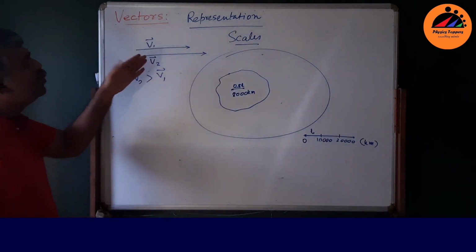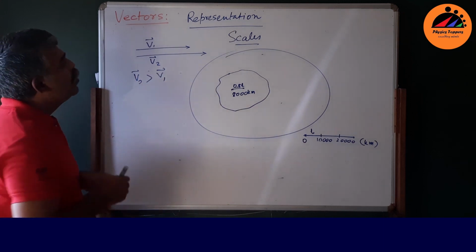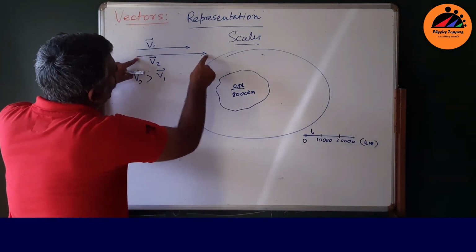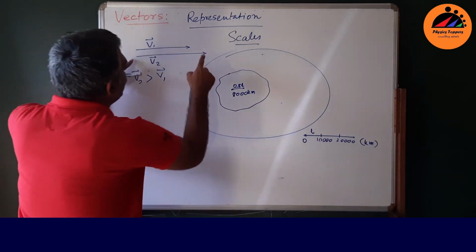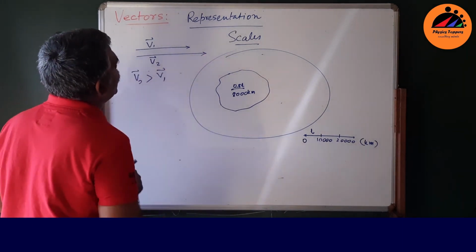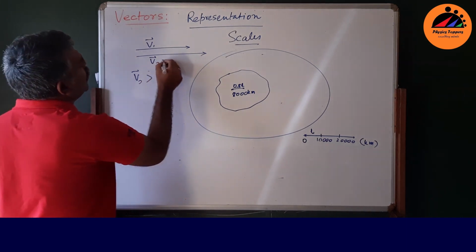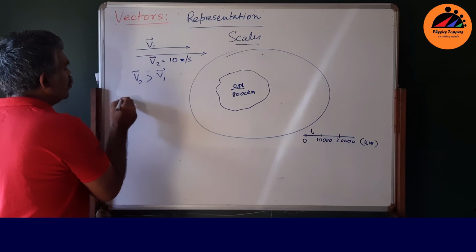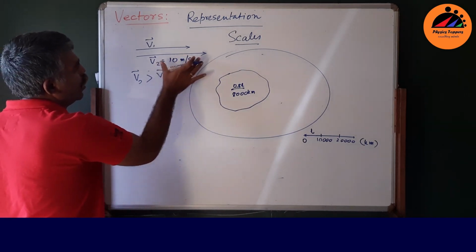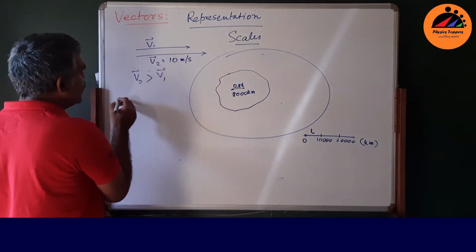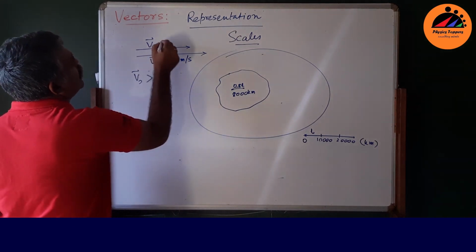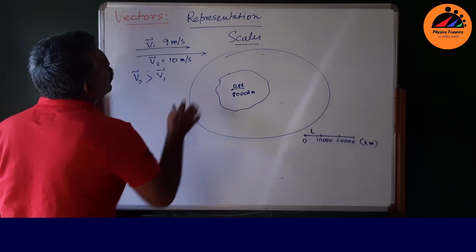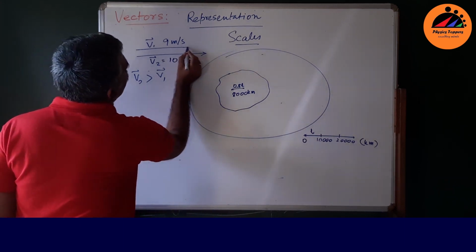Very similar, you do the same thing in vectors. For example, suppose here is an arrow, and suppose this length is 1 foot. Well, bring it in centimeters. Suppose this is 30 centimeters, right? And suppose this is V2, which is 10 meters per second. If I want to find the scale from this arrow itself, and suppose this is 9 meters per second, right?